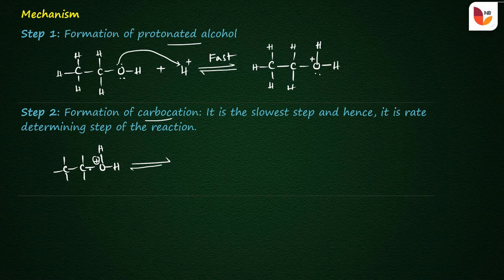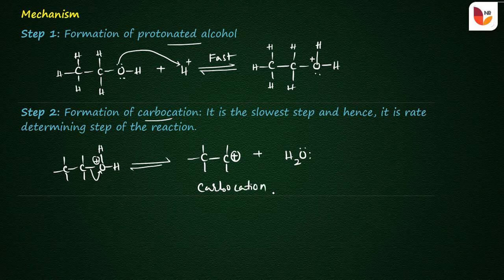That is, the positive charge is to be satisfied by the bond between the carbon and oxygen. So it gives a carbocation. The positive charge on the carbon is due to the loss of electrons from the carbon. These electrons are transferred to the oxygen and it forms H2O, a water molecule. This oxygen has two lone pairs of electrons. The obtained molecule, with the carbon having the positive charge, is called a carbocation.